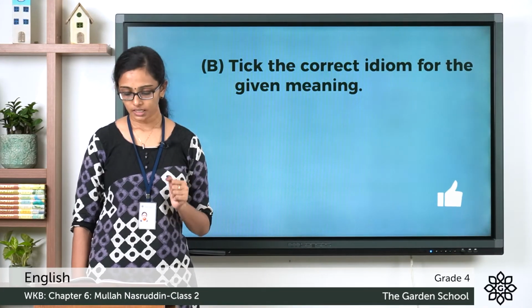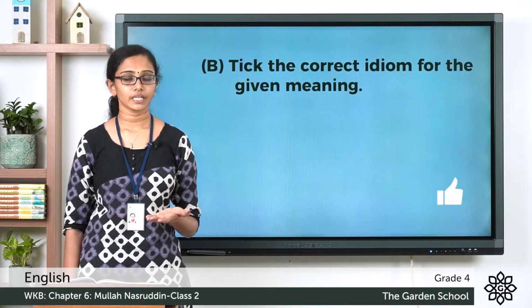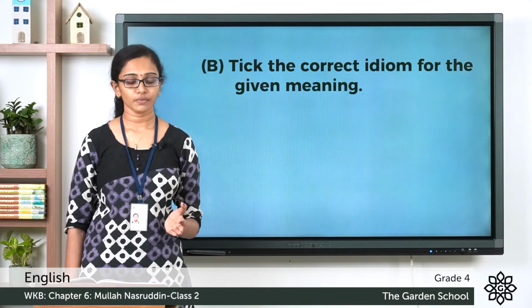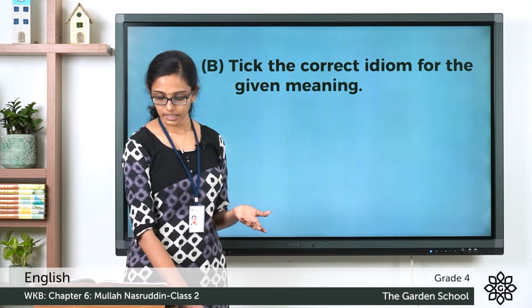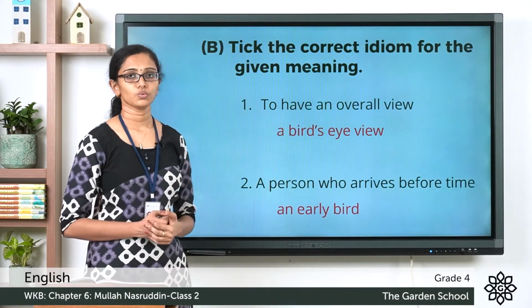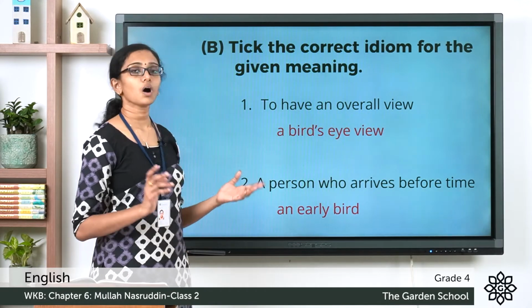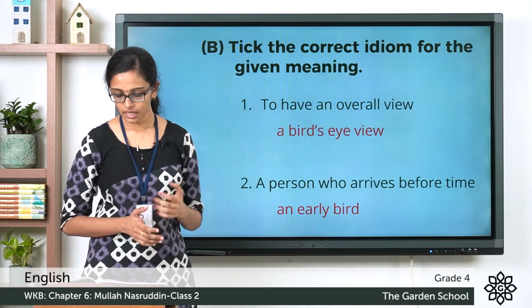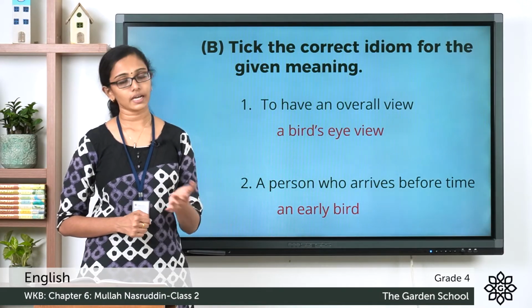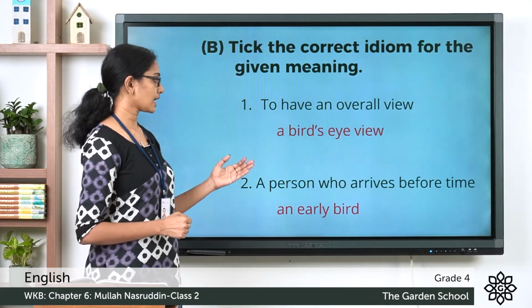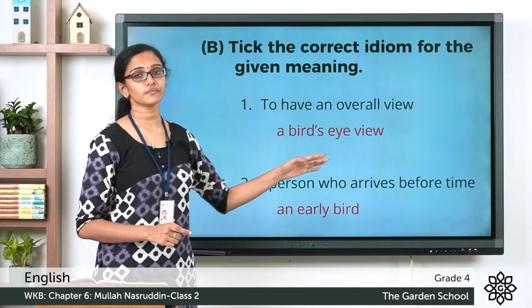So let's do this. The first one is to have an overall view. The correct idiom for this, is it a bird's eye view or is it a bird brain? The correct idiom is a bird's eye view. So the idiom a bird's eye view means to have an overall view. Now the next one, a person who arrives before time. Is it a rare bird or an early bird? The correct idiom is an early bird, and it's an idiom which means a person who arrives before time.